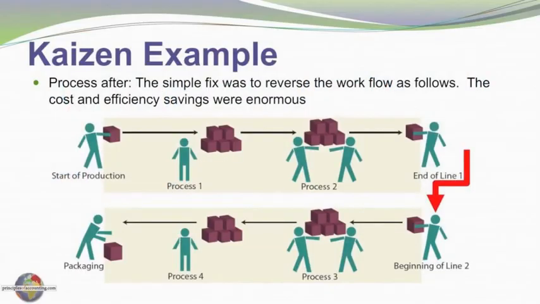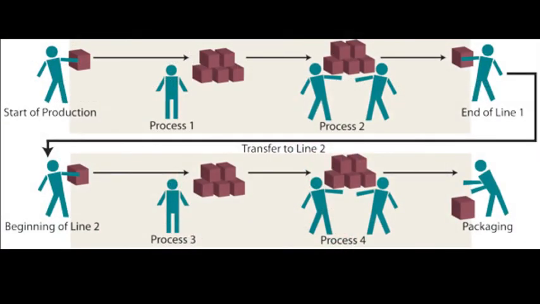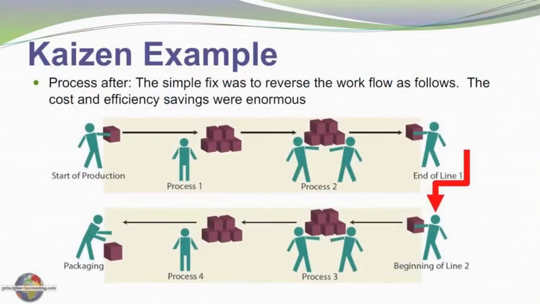And now you look at the second diagram. You see the Kaizen example. You see what has happened? You see the red arrow mark. From end of line 1, you see the beginning of line 2, how it has changed. You see the previous one? Can you see the previous diagram now? Can you see the problem now? You see the end of line 1 and the beginning of line 2 here, and now you see the new diagram. You see how Kaizen costing has simply offered you a solution.